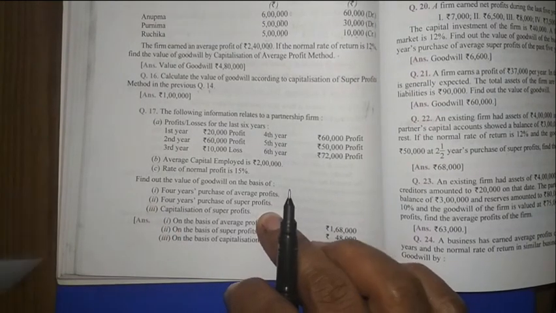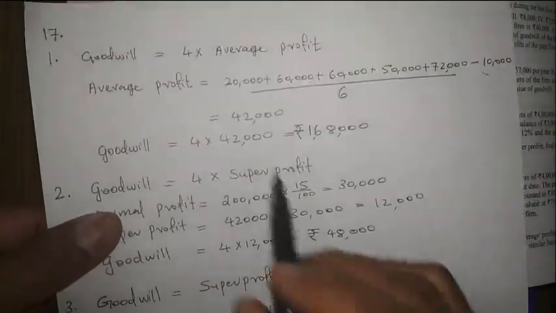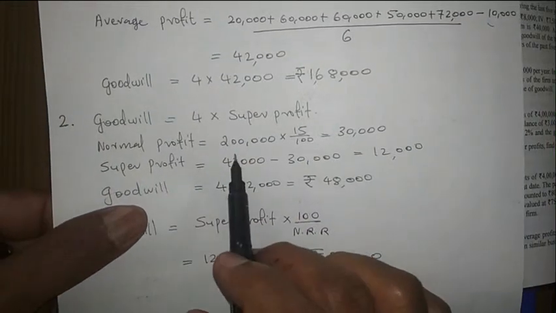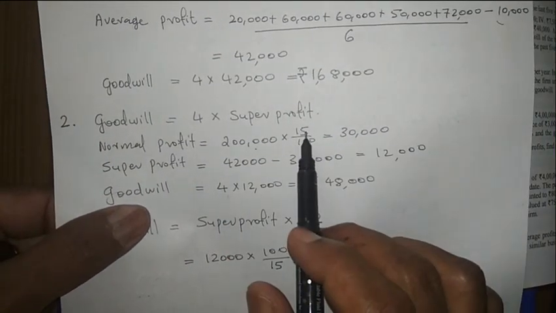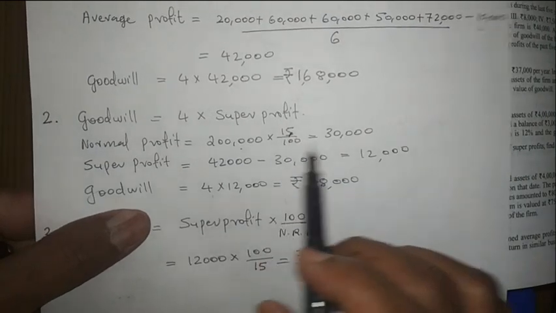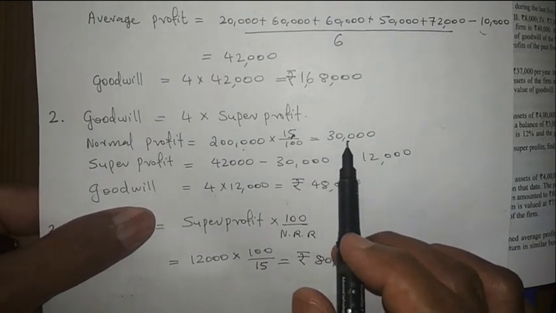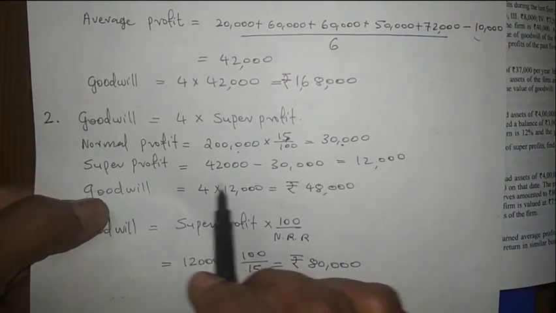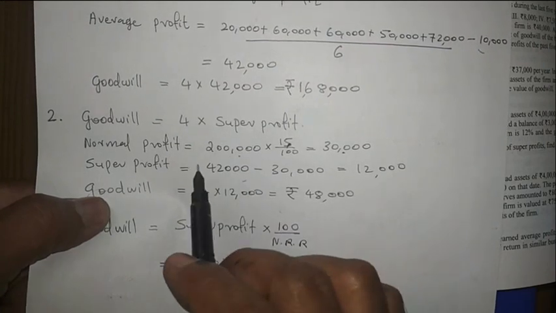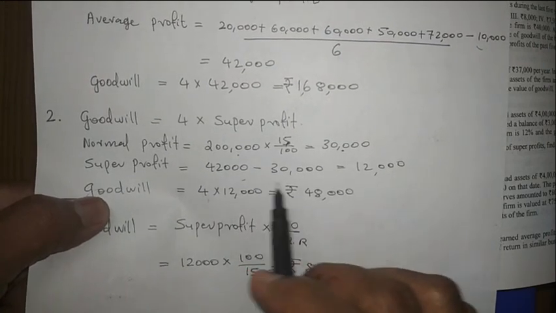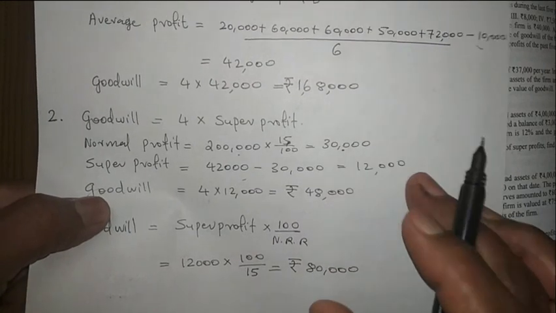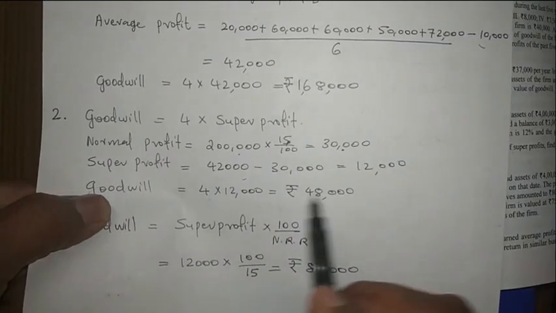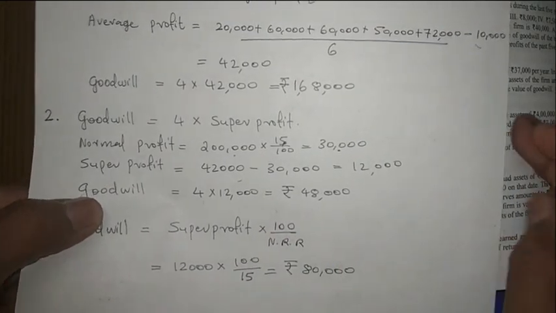First of all, we already calculated the average profit here, 42,000. We need that also here. The normal profit will be capital employed into normal rate of return out of 100. We are getting 30,000. 30,000 is the normal profit. Average profit is 42. So 42 minus 30, that is our super profit. Sorry, this is the average profit, and this is the normal profit. We are getting 12,000. Then goodwill is 4 into super profit. That is why 4 into 12, we are getting 48,000. That is the answer.